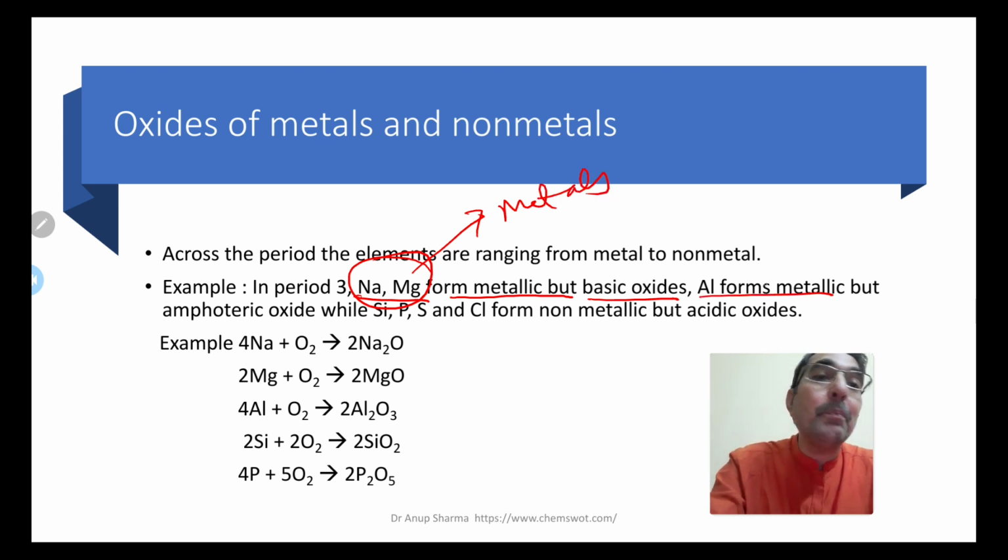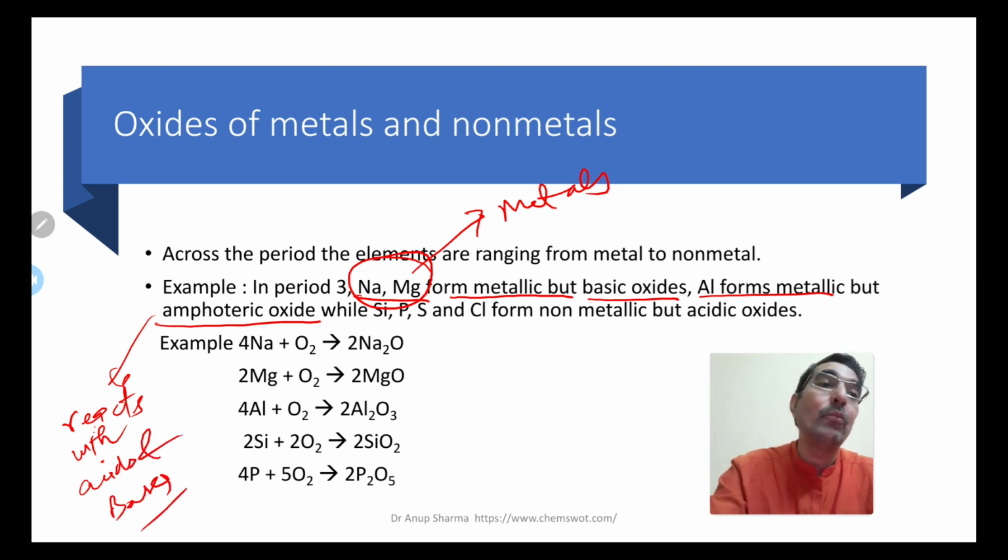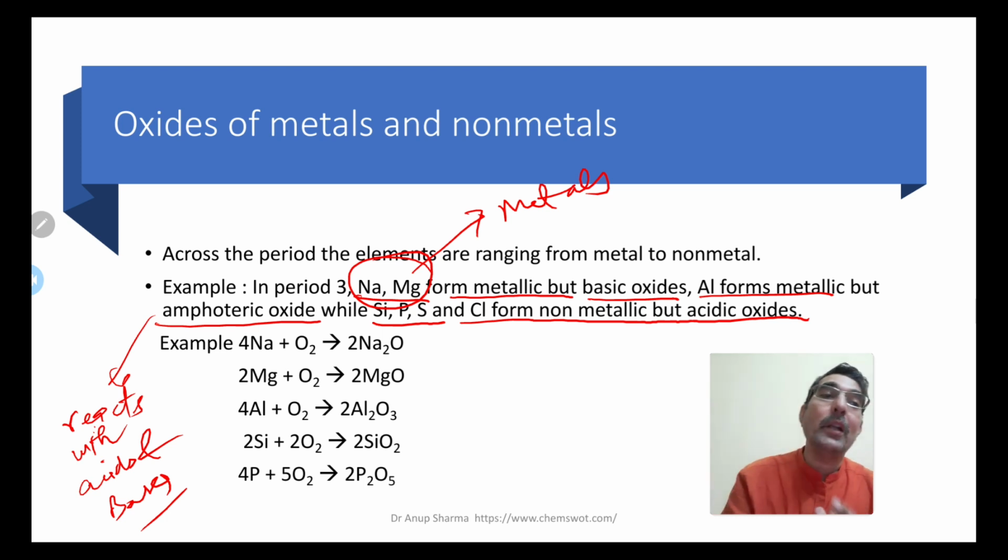Aluminium forms amphoteric oxide. Aluminium is a metal, but it forms amphoteric oxide. Why amphoteric? Because it can react with acids and bases both. That is why we call them amphoteric. While silicon, phosphorus, sulfur and chlorine are non-metallic and form acidic oxides. So all non-metals form acidic oxides, metals form basic oxides, aluminium forms amphoteric oxide.